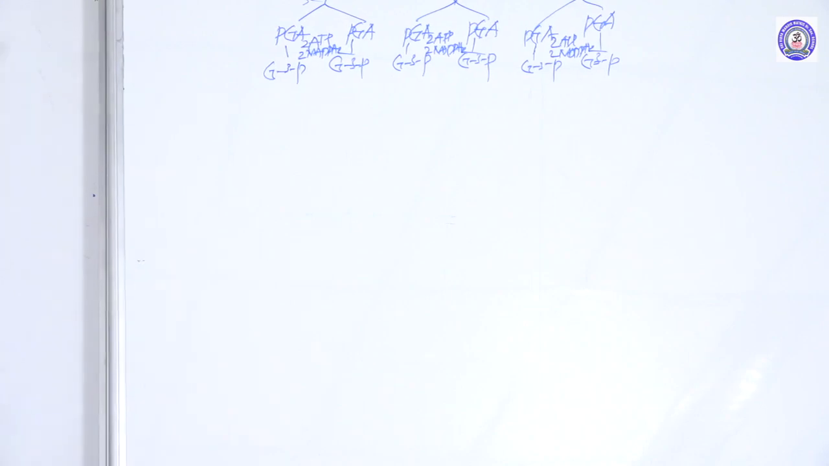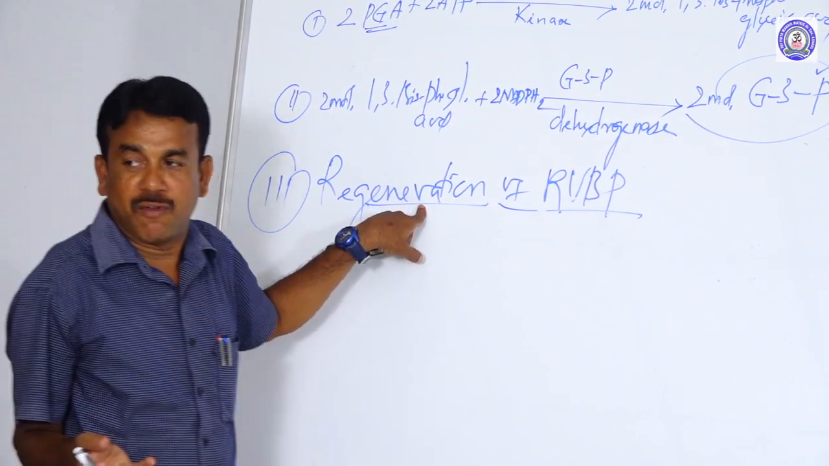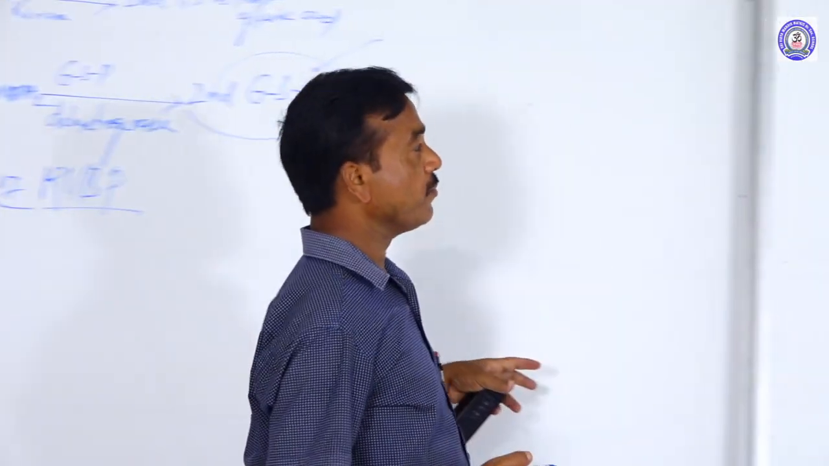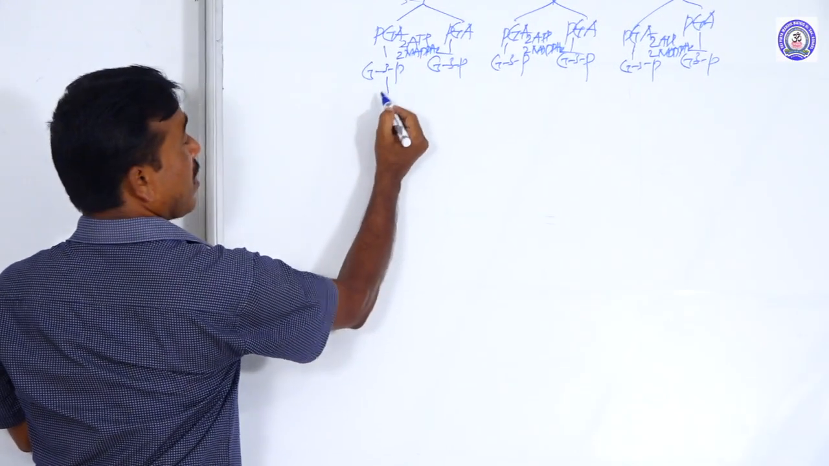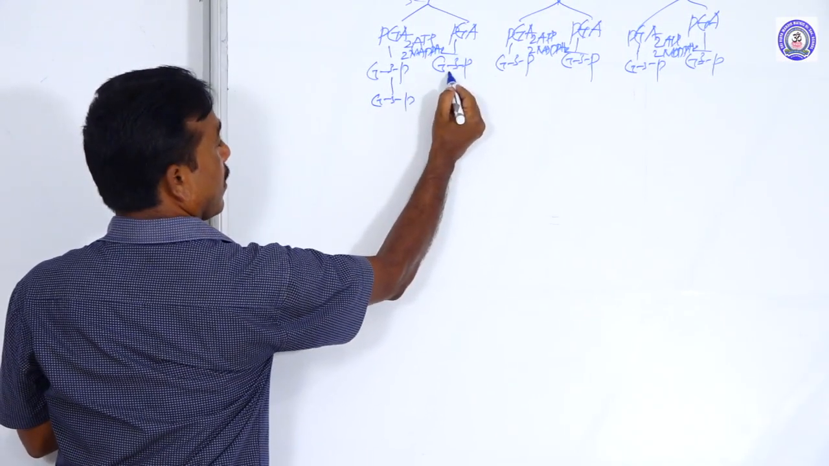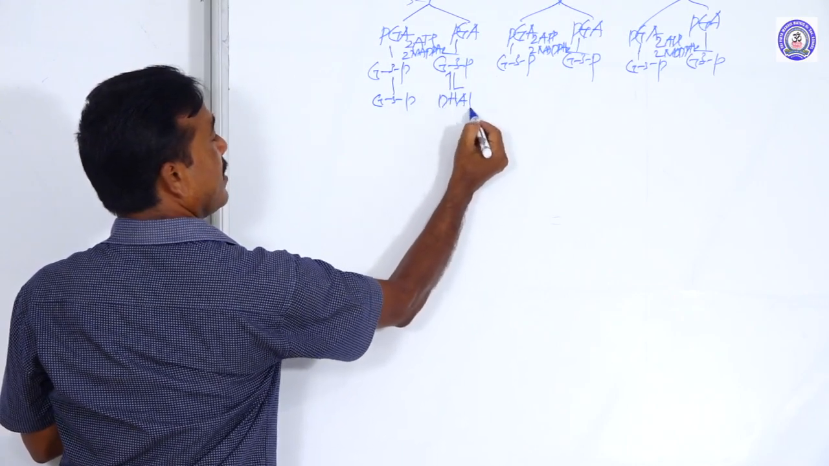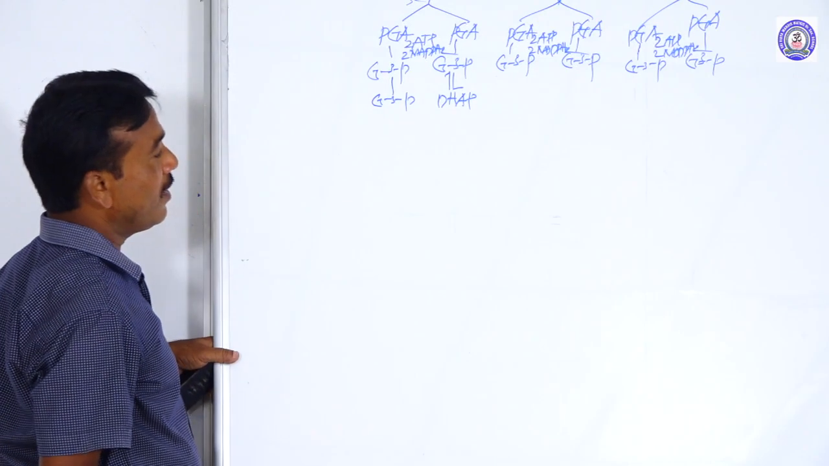Next, the third step is called regeneration of RuBP. How is RuBP formed again? Come to the point. Some of the glyceraldehyde 3-phosphate is converted into dihydroxyacetone phosphate. What is that? DHAP.